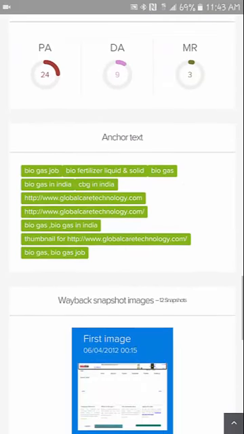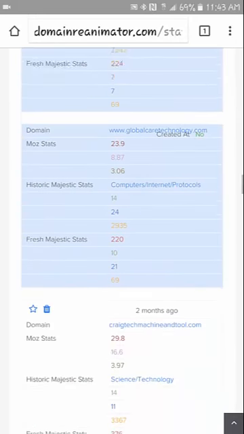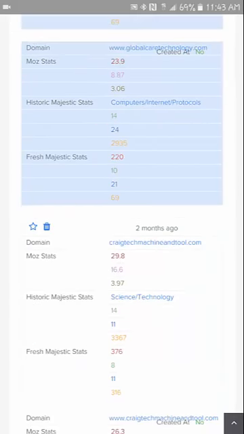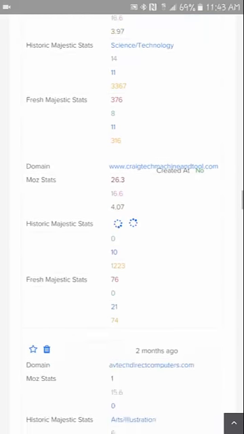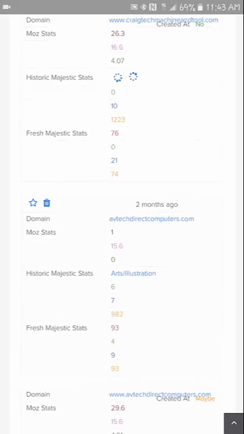All right. Biogas job, biofertilizer, liquid and soil, biogas. Yeah, this one looks like it's trying to be optimized for some keywords. I'd probably pass that one up. Let's see, mechanical and tool. AV Tech Direct Computers. Check this one out. And I think you kind of get the idea.